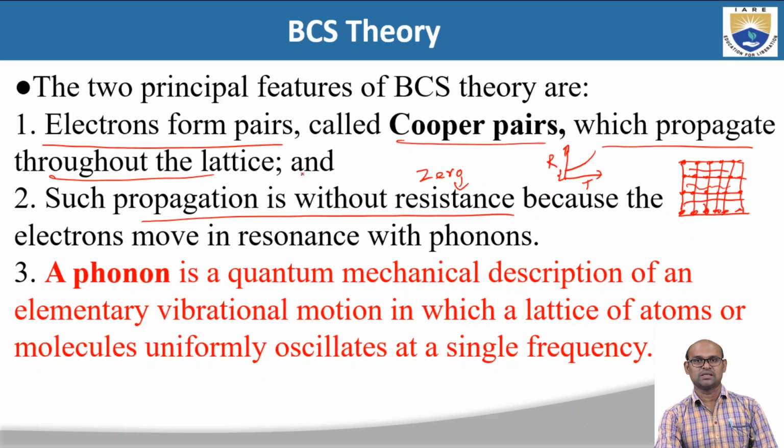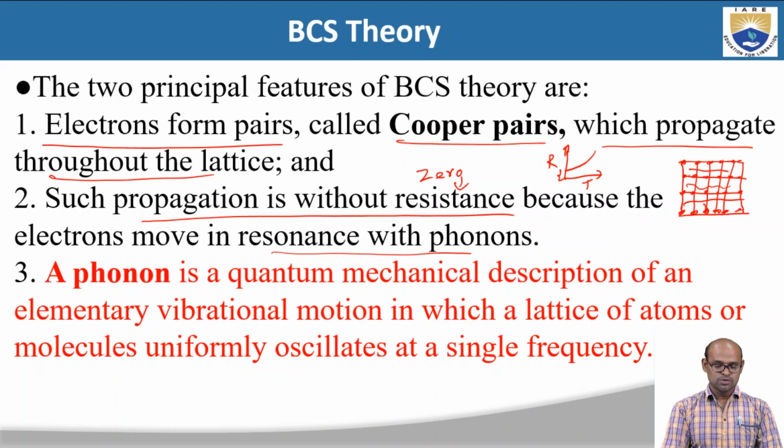But in superconductors, when the free electrons form pairs, called Cooper pairs, these Cooper pairs propagate in resonance with phonons. A phonon is nothing but a lattice vibration. Because these Cooper pairs propagate in resonance with phonons, there is no resistance. That is how we get zero resistance in superconductors. Okay, so what is a phonon? A phonon is a quantum mechanical description of an elementary vibrational motion in which a lattice of atoms or molecules uniformly oscillate at a single frequency.